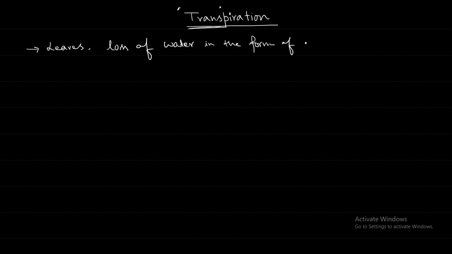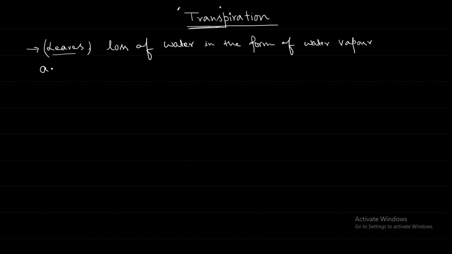So the loss of water in the form of water vapor from the internal tissues through the aerial parts of the plant, especially leaves. Leaves are one of the major aerial parts of the plant.